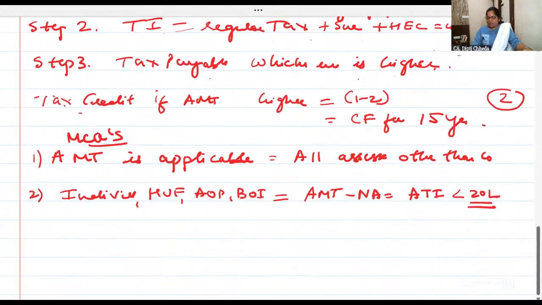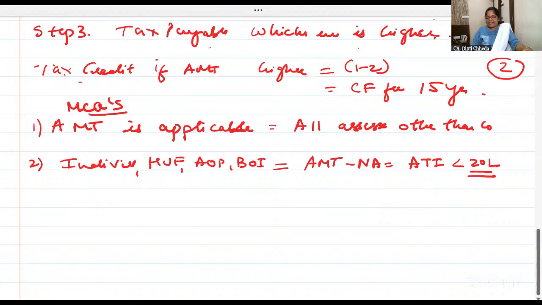AMT is applicable to all the SSCs except company, and to individual, HUF, AOP, BOI if your adjusted total income is 20 lakhs and above. If it is less than 20 lakhs, it is not applicable. Now let us work out one problem applying all this. If you have any doubts, you can ask me.